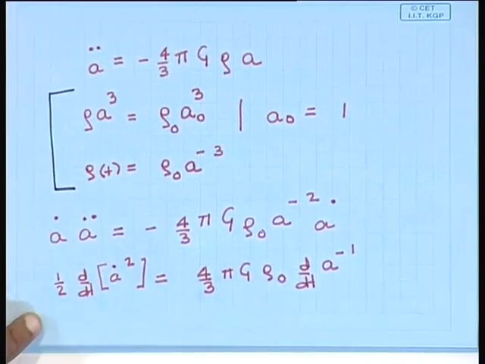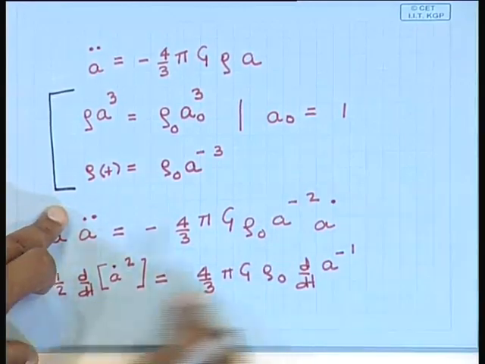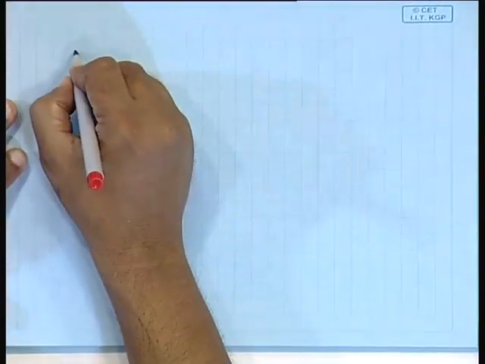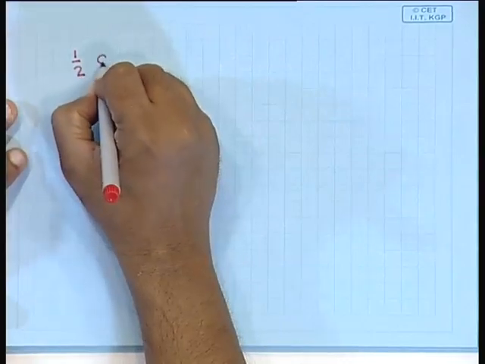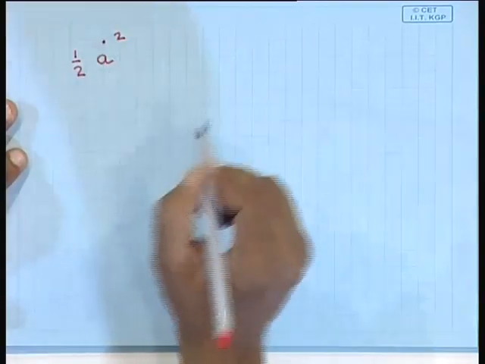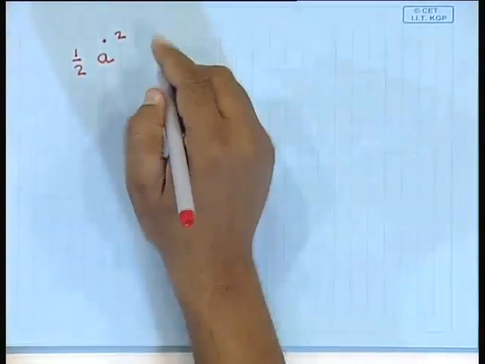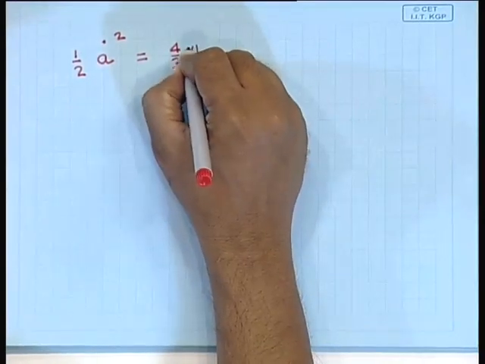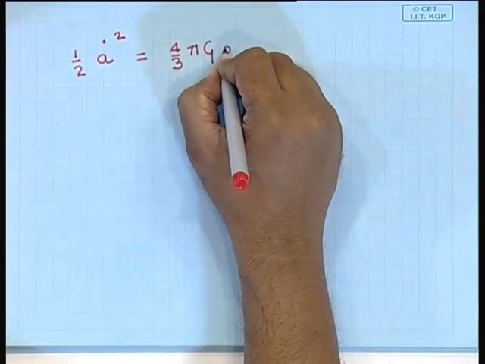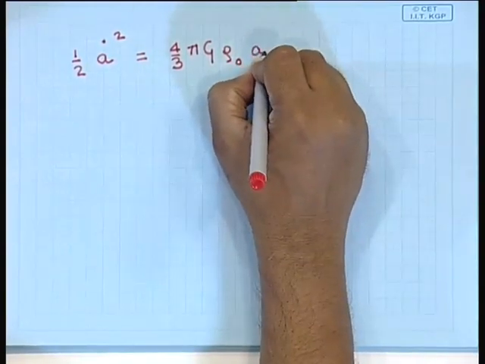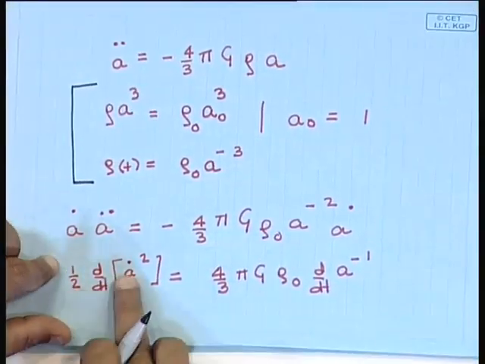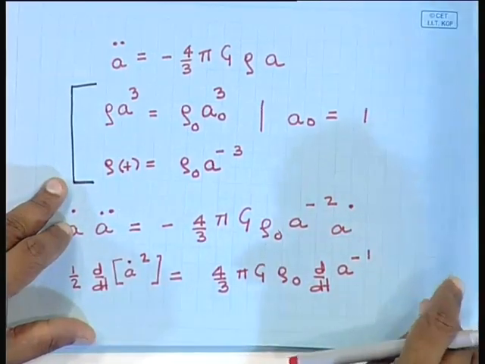So, we can integrate this quite straightforwardly, and I will write the integral. Once I integrate this, I will write the solution as half a dot square is equal to 4/3 pi g rho naught a to the power minus 1.